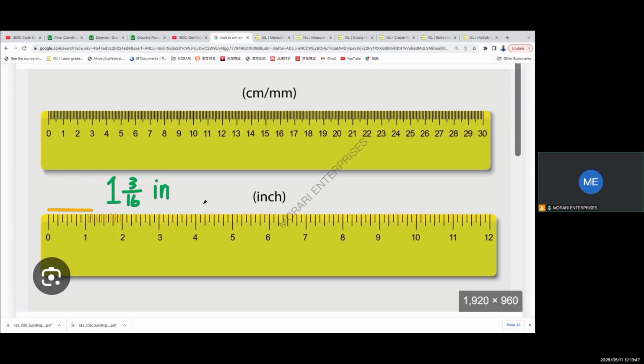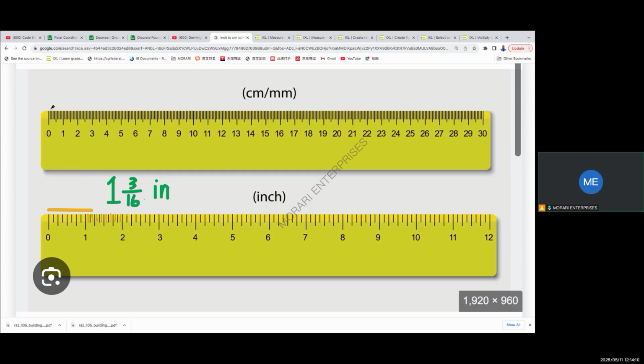So again, the Americans, they don't use decimals like 1.2 inches. They don't use that. They use fractions. So everything is just fractional on the 16th. But the centimeter, because we split it into 10 equal parts, we can easily translate it to decimals. Because for decimals, you have to take the whole from 0 to 1 and split it into 10 equal parts.